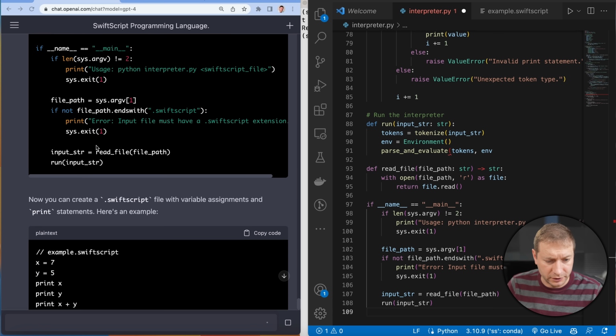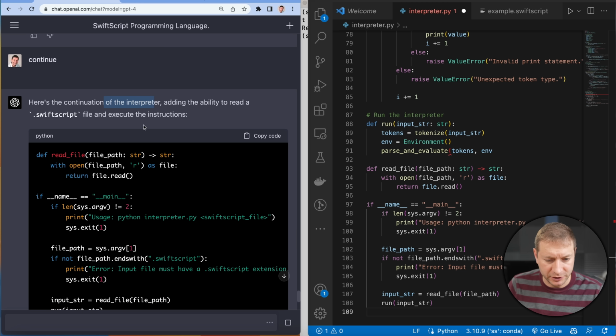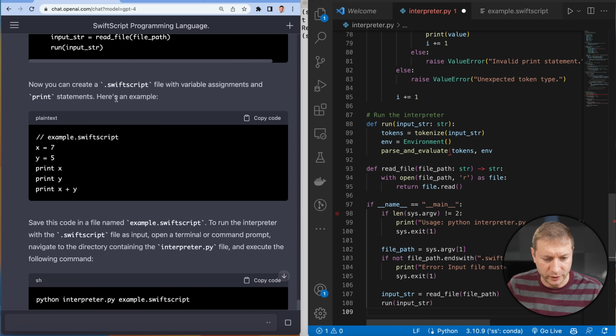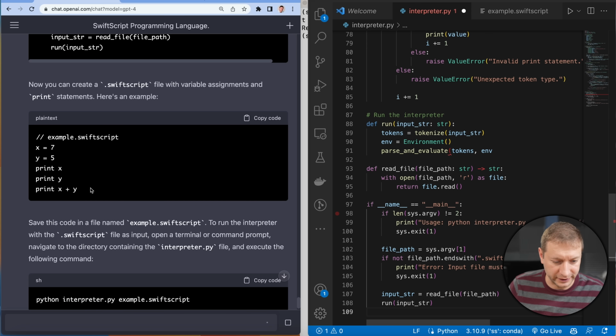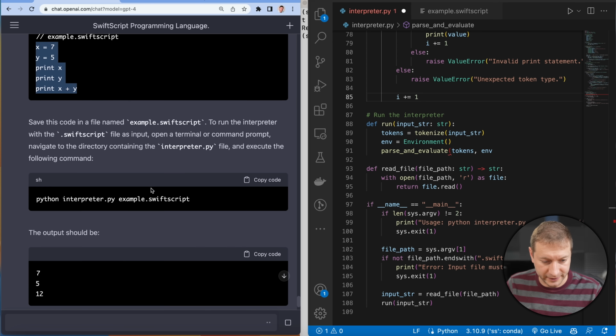Okay, so looks like the run function was cut off. I said continue. Here's the continuation, adding the ability to read a SwiftScript file. I added that. Now you can create a SwiftScript file. It actually backtracked and it didn't do all those things that it said it was gonna do. It didn't do loops, it didn't do expressions. All it does now is variable assignments and print statements, which is, hey, it's a big upgrade from where we came from. Still interesting. This is how we run it.